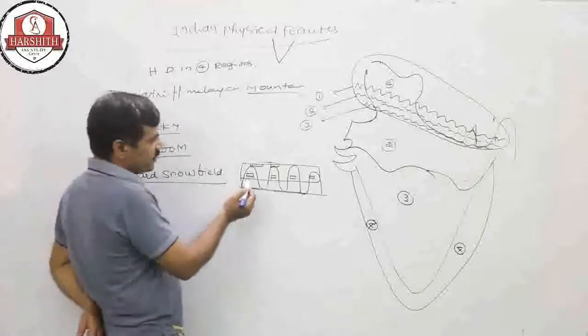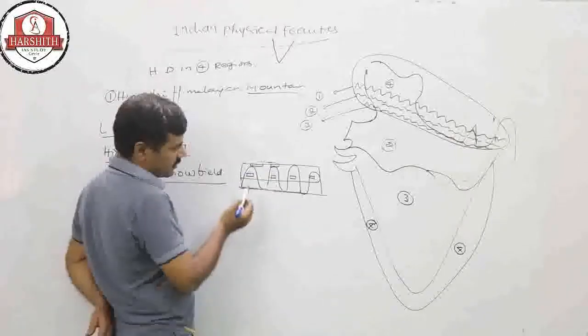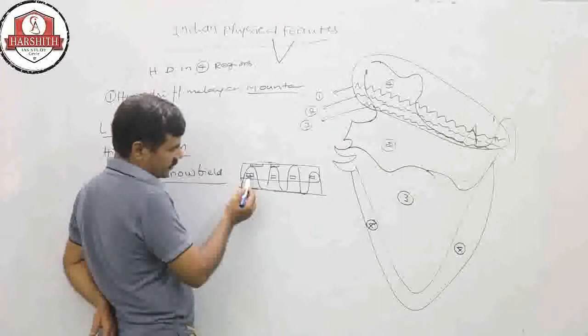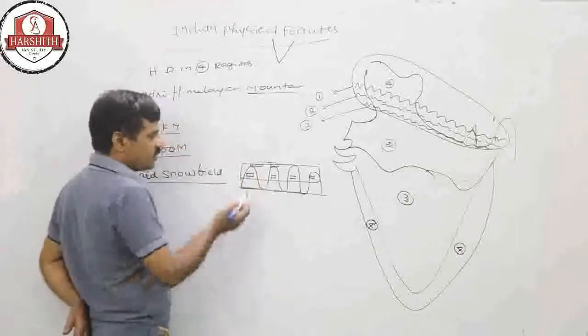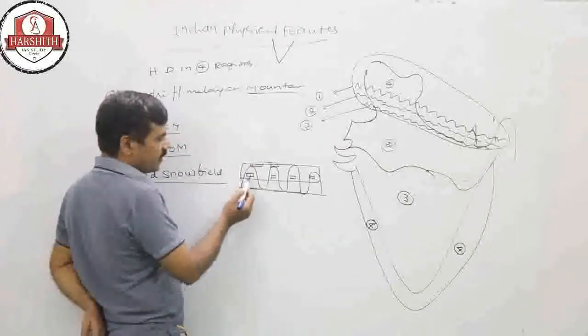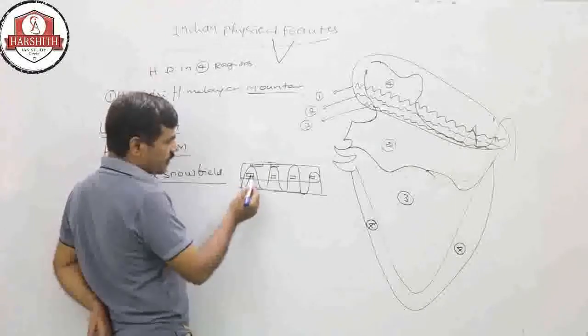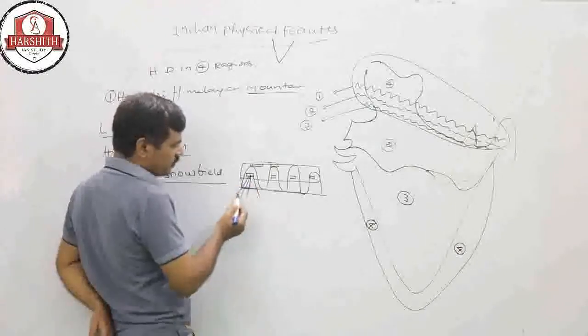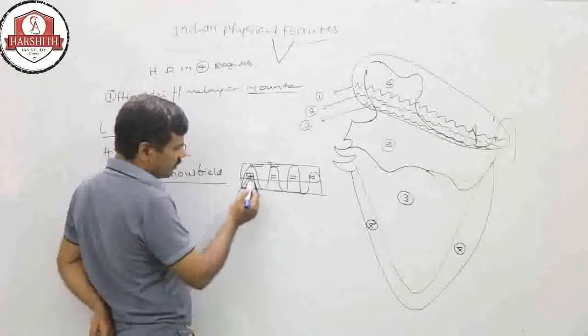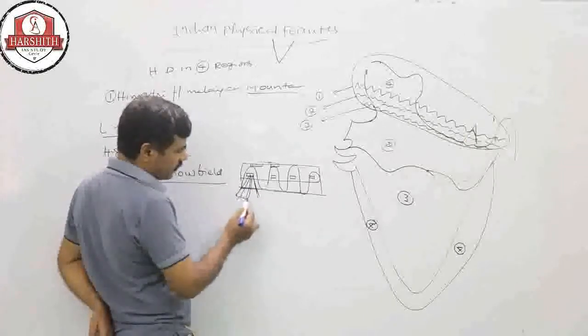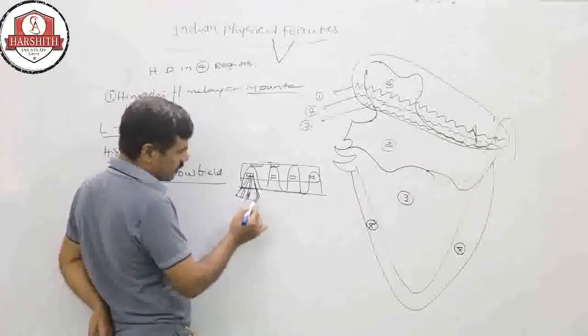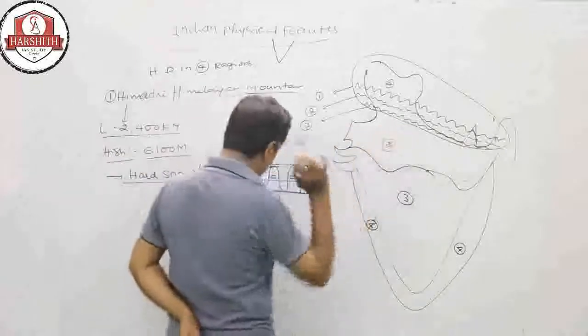From every glacier, many rivers and water streams take birth. The melt water comes toward the Ganga, Sindhu, Brahmaputra plain.